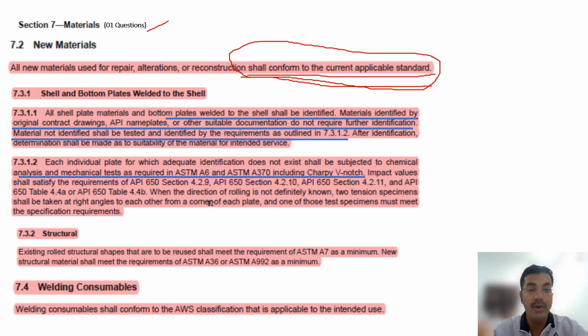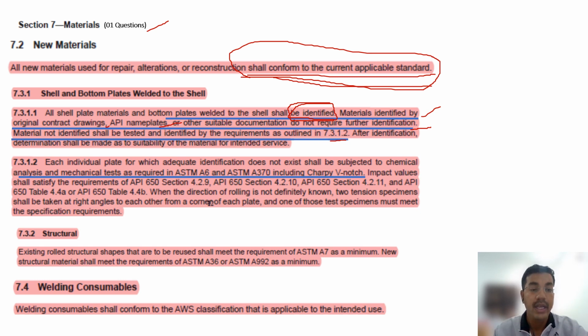Shell and bottom plate welded to shell: all shell plate material and bottom plate welded to shell shall be identified. That means traceability is required. Material identification by original contract drawing, API nameplates and other suitable documentation does not require further identification. Material not identified shall be tested and identified by the requirements outlined in 7.3.1.2.